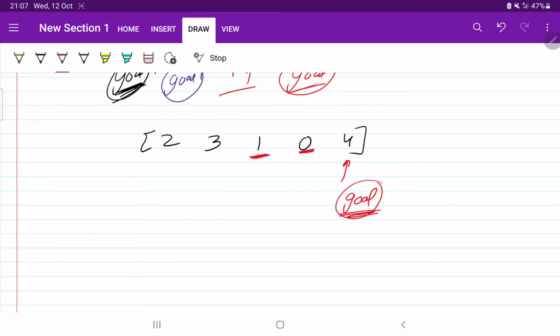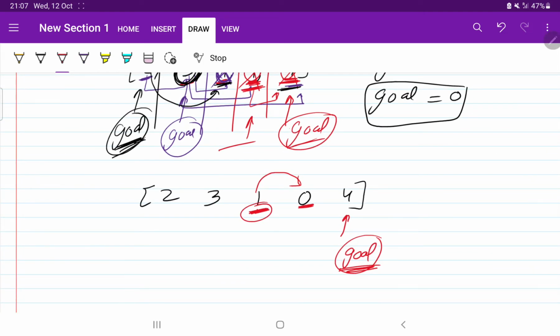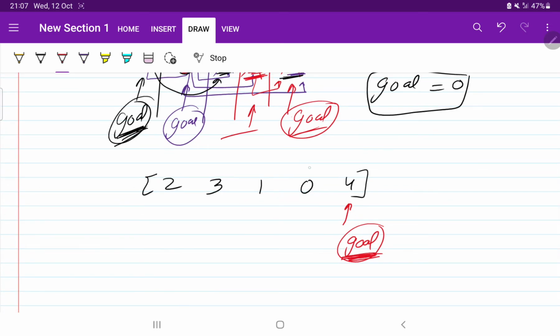Can this 1 reach our goal? 1 can jump to this position only, so 1 will not help us reach our goal. It means we are not going to change the position of our goal, and this element is also checked. So we started traversing from the reverse of the array, from the second last element.